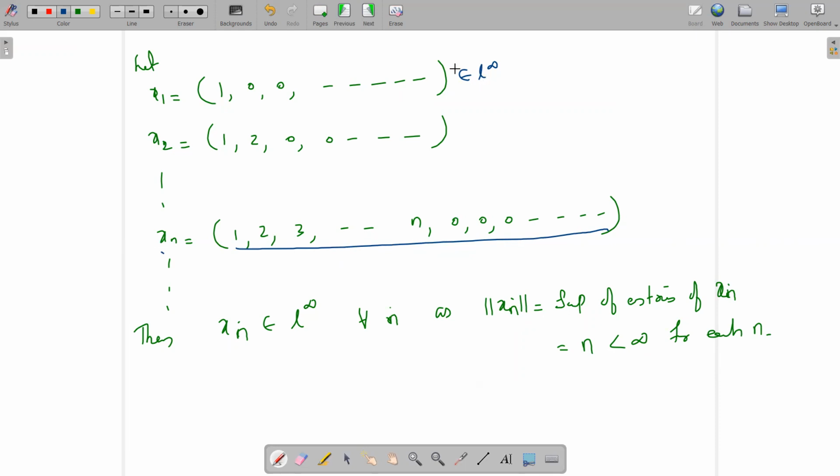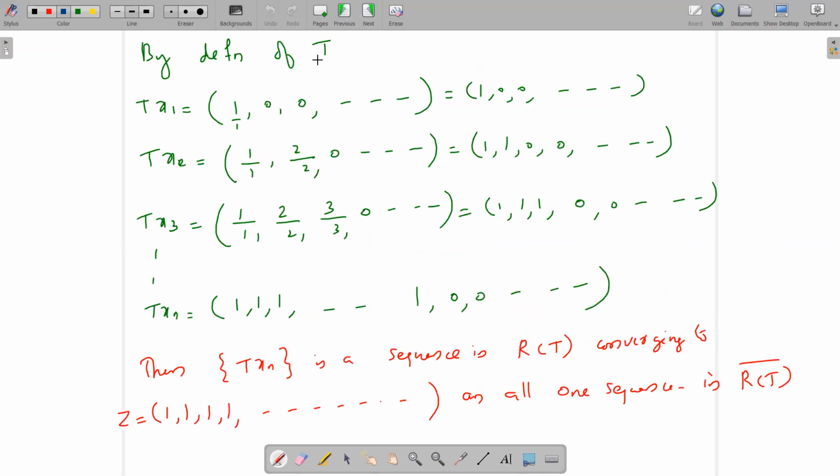Now we will find their images. By the definition of T, Tx1 is equal to (1/1, 0, 0, ...), since x2/2, x3/3, etc. are all zeros. So the image is (1/1, 0, 0, 0, etc.), that is (1, 0, 0, 0, etc.). Tx2 is equal to (x1/1, x2/2, ...), and the remaining terms are zeros.